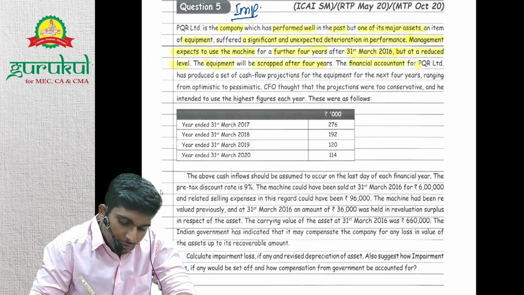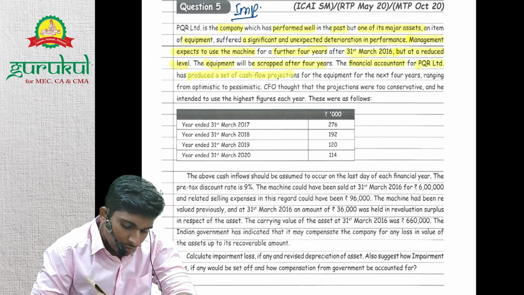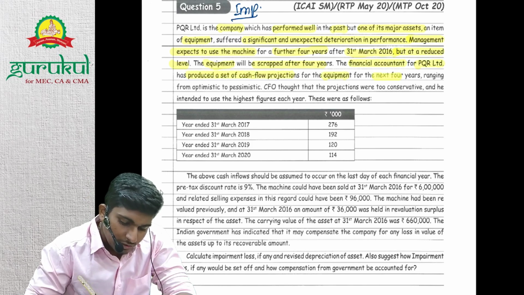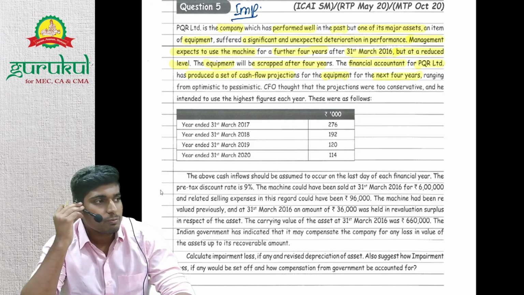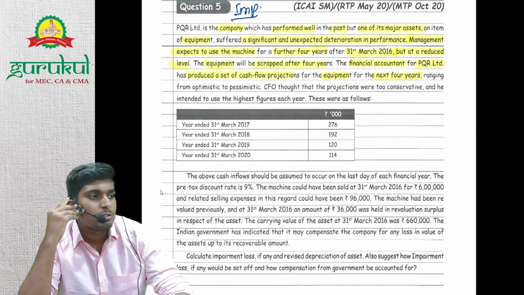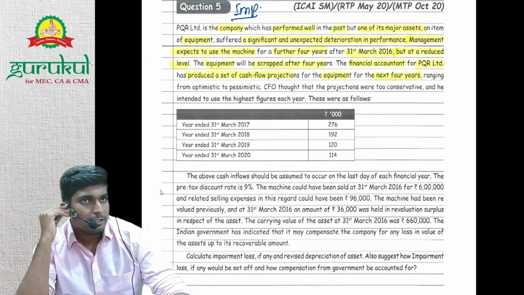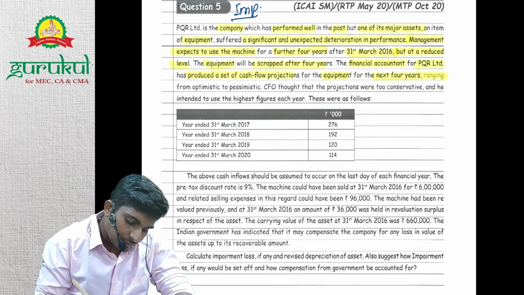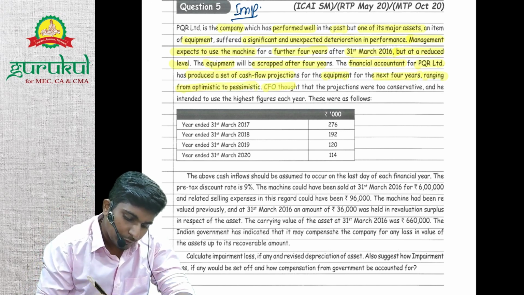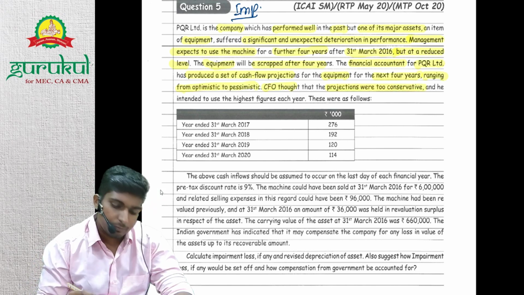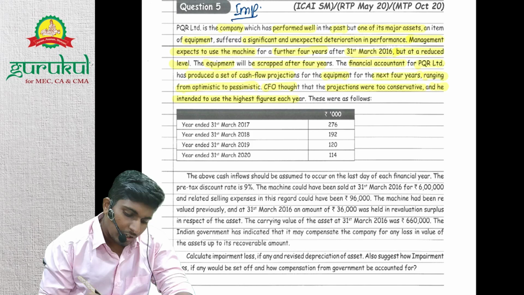The financial accountant for PQR Limited produced a set of cash flow projections for the equipment for the next 4 years. So what would this be used for? Calculating value in use for recoverable value, right? The projections range from optimistic to pessimistic. The CFO thought that the projections were too conservative and he intended to use the highest figure.